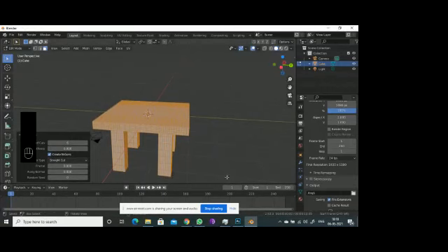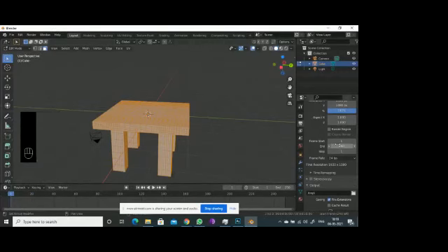If you press the space bar, it will play like this. If I press this one, it will go to the start. You are able to see it will move from 0 to 250. If you want to render an animation, you need to keep the settings 1 to 250. 250 means frames only.